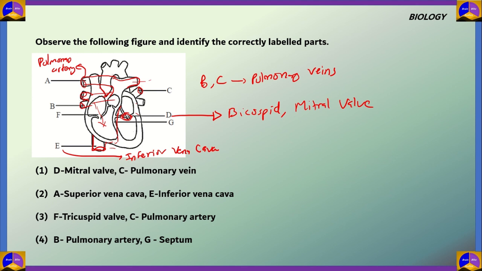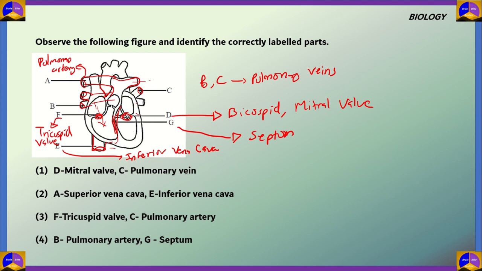And next we have F. Now F is pointing to the valve between the right atrium and the right ventricle. So F over here would be the tricuspid valve. Next we have G. If we look carefully, we can see G is the space between the two ventricles, or both the sides of the heart. Now this space is known as the septum of the heart. Now from this information, let's look at the options.